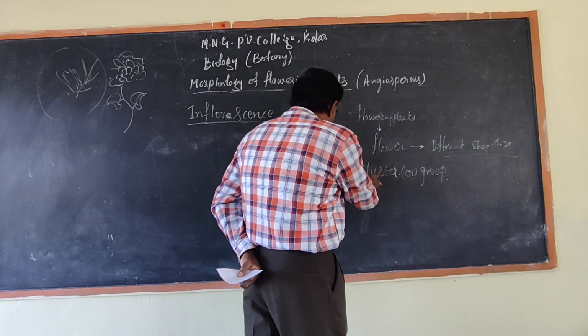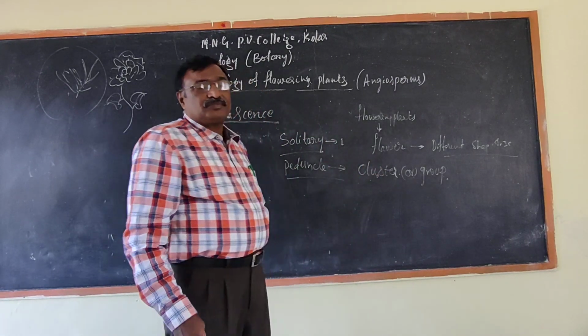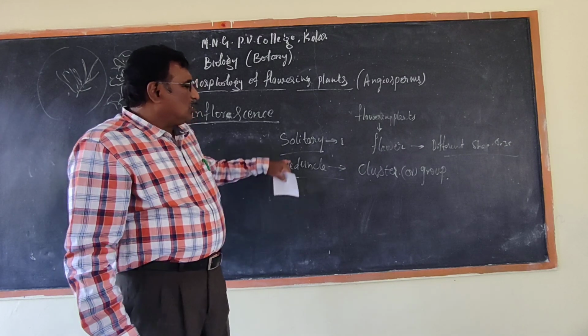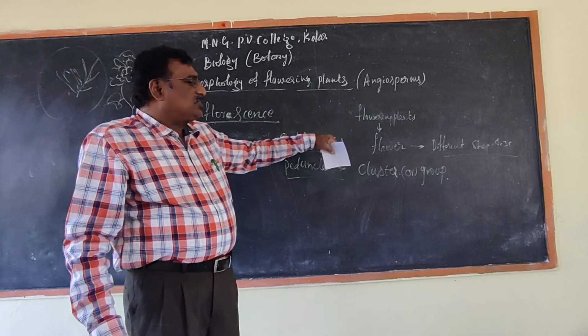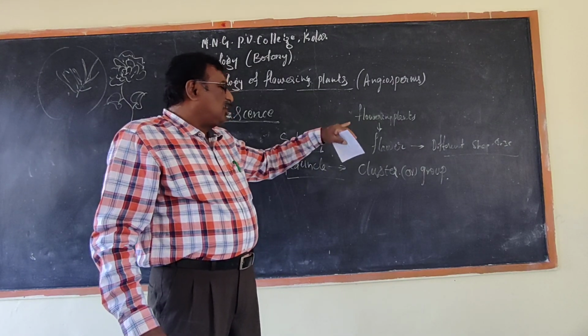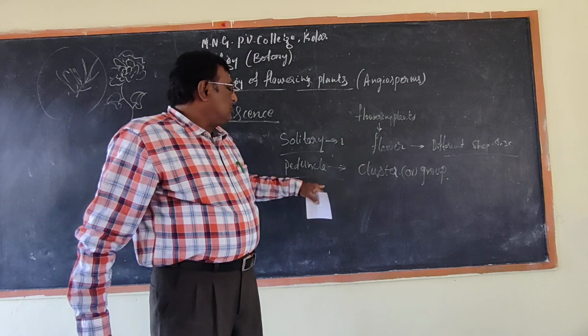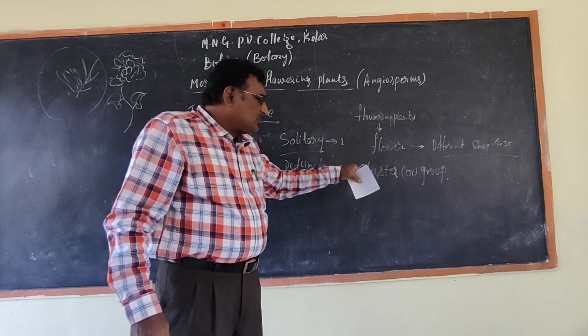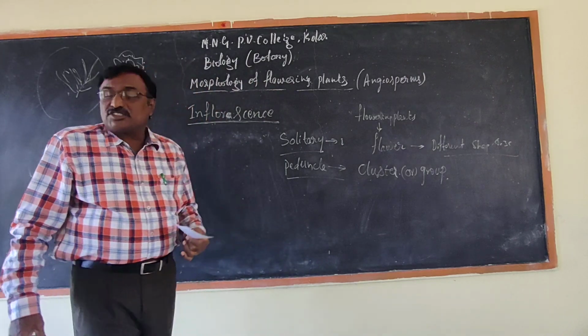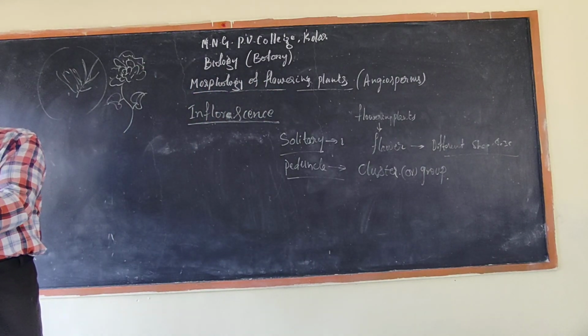Okay, so solitary is a single flower arranged on a stalk or the petiole. The peduncle is the cluster of flowers arranged on a stalk or the petiole.